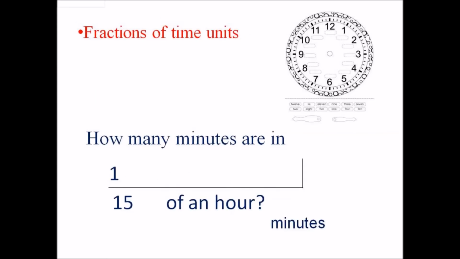Fractions of time units. How many minutes are in 1 by 15 of an hour? In 1 hour there are 60 minutes, so for 1 by 15 of an hour, 60 divided by 15 means there will be 4 minutes in 1 by 15 of an hour.